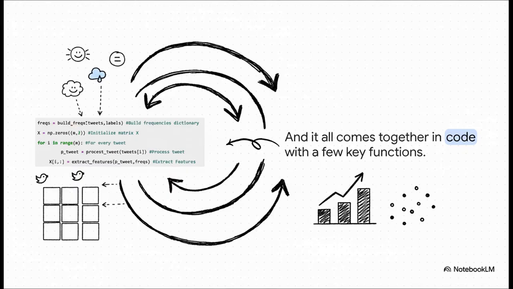Now, I know what you might be thinking. That sounds like a ton of manual work. But of course, in reality, code handles the whole thing. This little snippet of code you see here, that's the engine. It's just a loop that chugs through every tweet and uses a few functions to build our matrix, one row at a time.